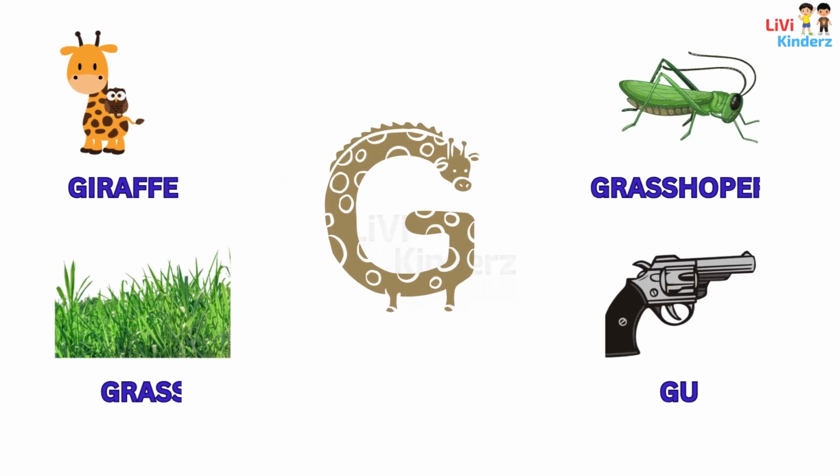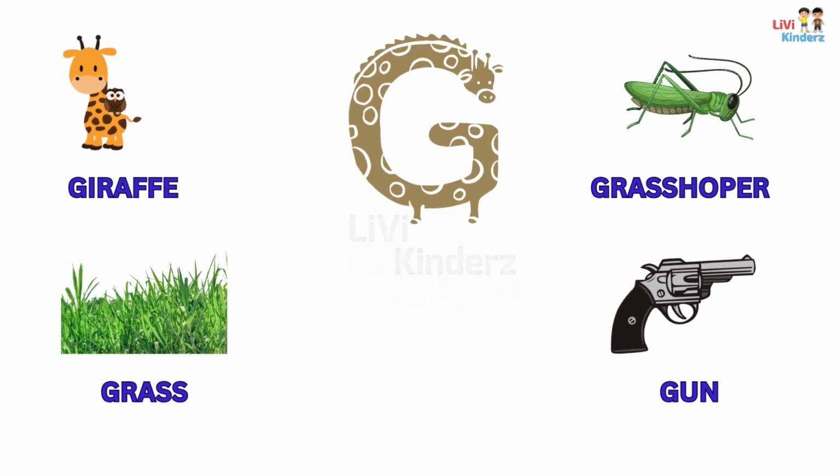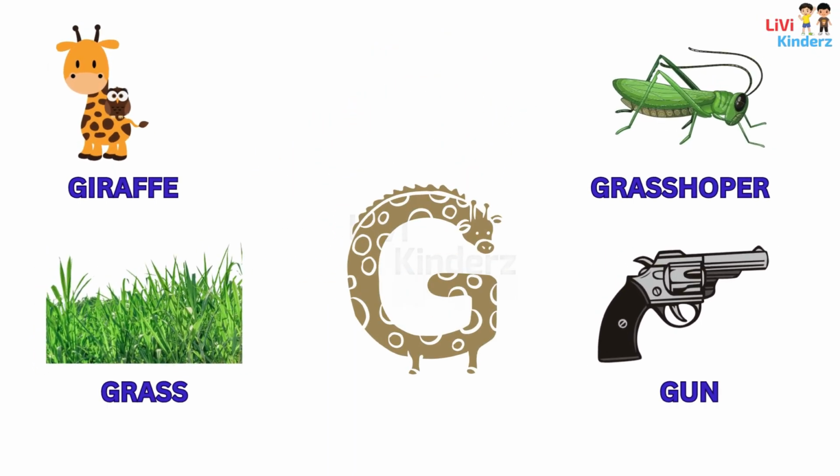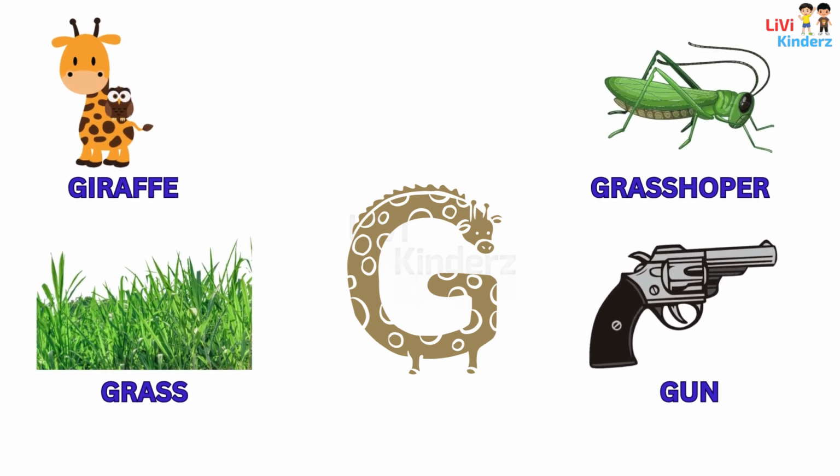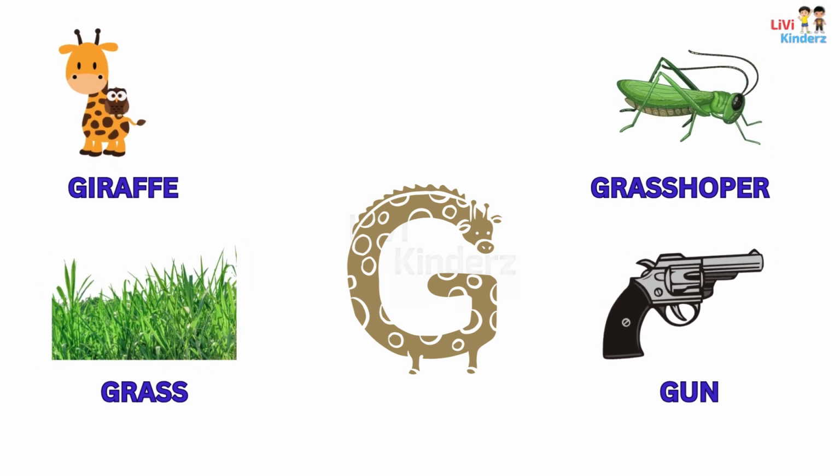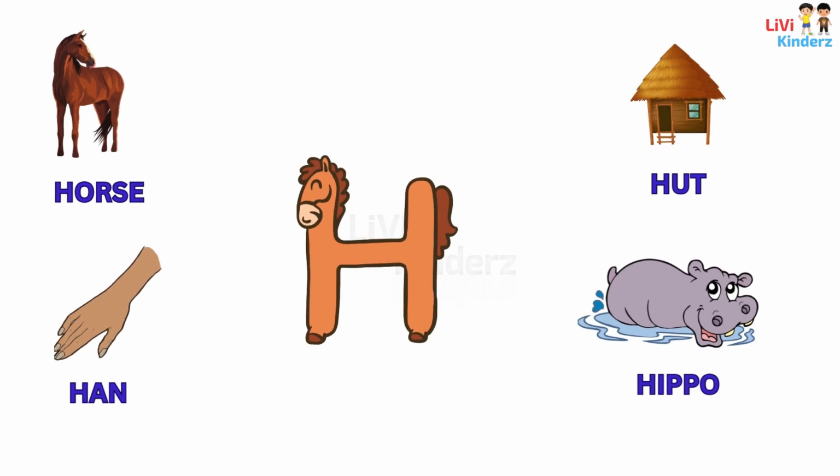G is giraffe. G is grasshopper. G is grass. G is gun. H is horse.